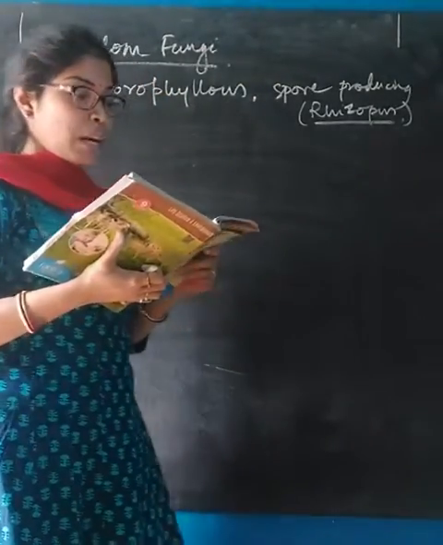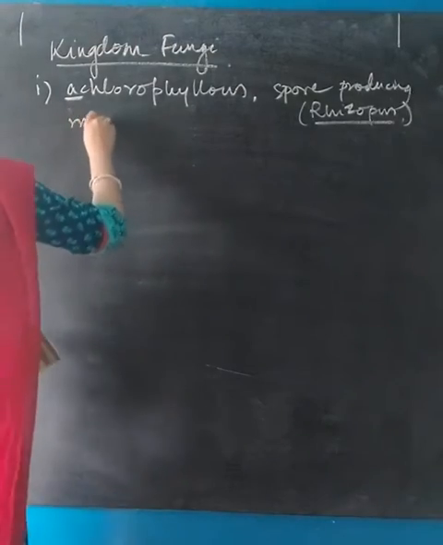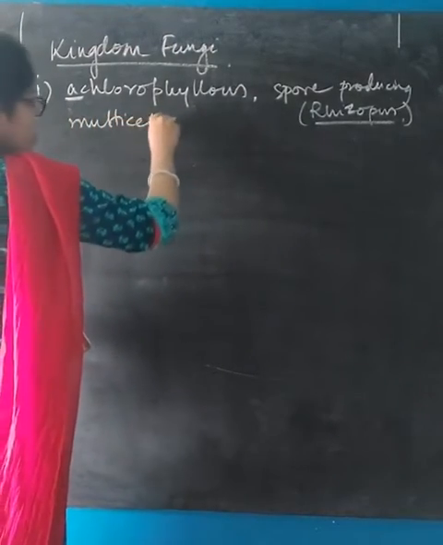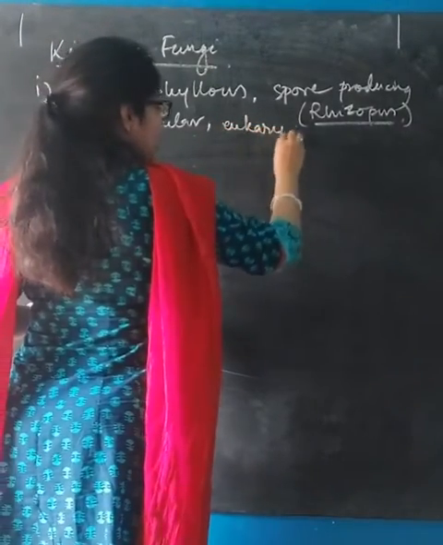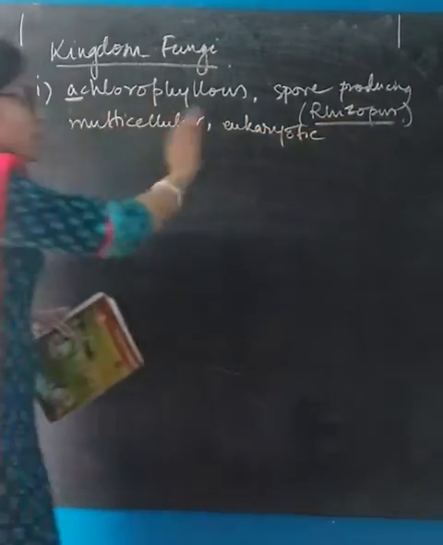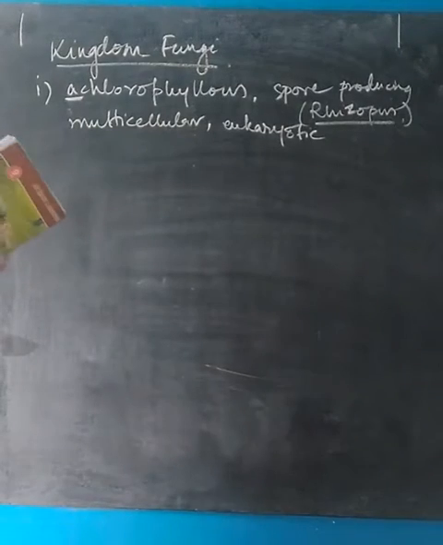Next one, multicellular eukaryotic organisms. They are multicellular and they are eukaryotic. So these all fall under the first point.